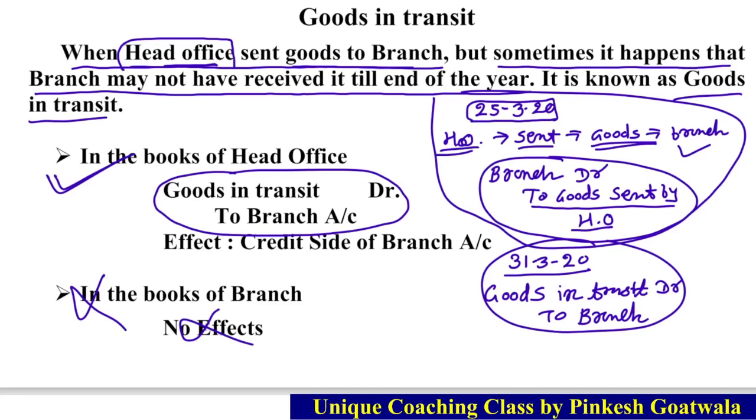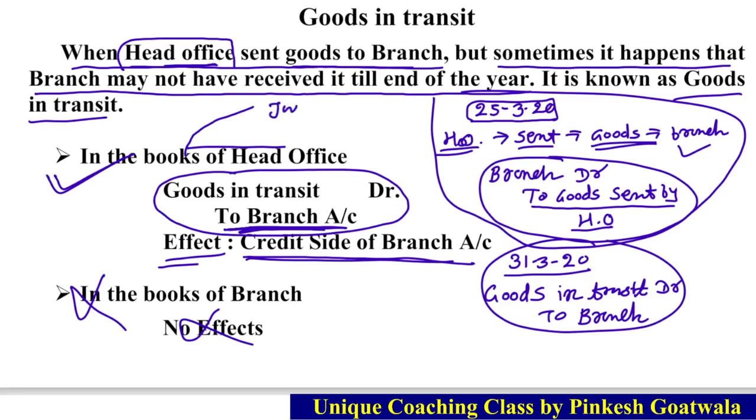The same way as cash in transit, the journal is made in the same way. And in this there is only one effect. Here we credited the branch account, so it will affect only the credit side of branch. So if we give its effect, it will come on the credit side of branch account. Remember one thing, when we started the chapter I told you that in the books of head office there are only two questions asked.